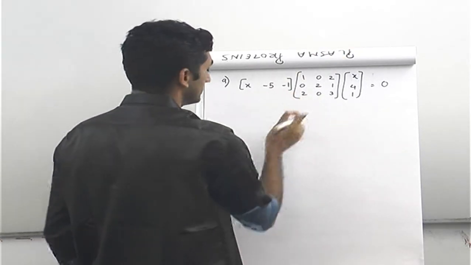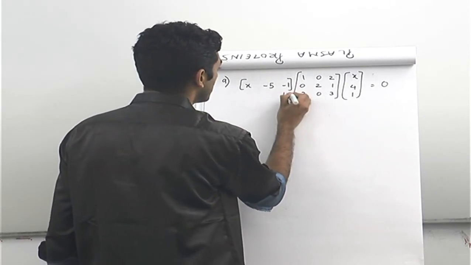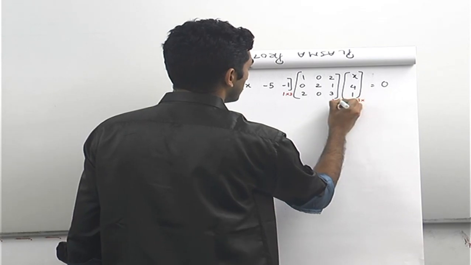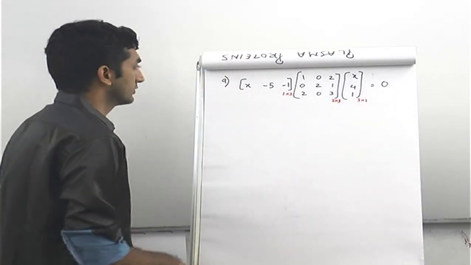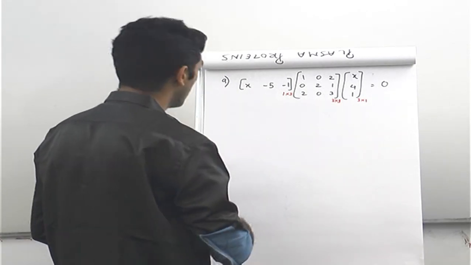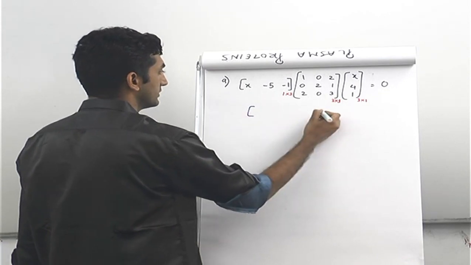तो पहले this into this कर लेते हैं. Let's first write down the orders as we always do. This is 1 cross 3, this is 3 cross 1, and this is 3 cross 3, this is 3 cross 1. So now since 3 and 3 are equal, the resultant will be 1 cross 3. So let's see how it goes. Resultant 1 cross 3, so something like this.